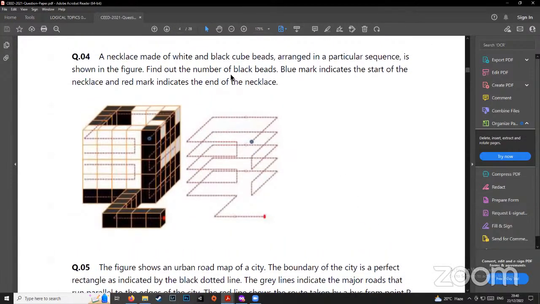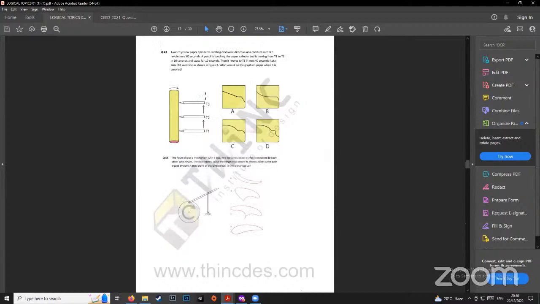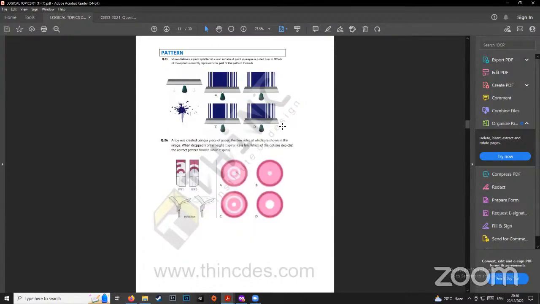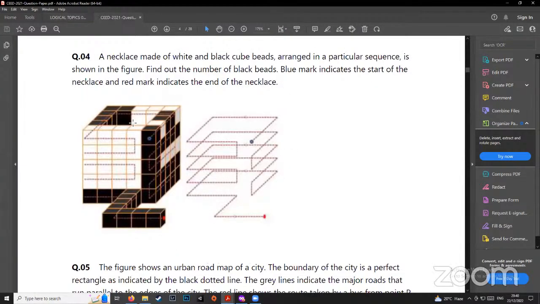Now, looking at this sort of a question, this is also counting, but this also belongs to pattern, right? I just told you, right? There are many different topics, and pattern is a very important part of it. So if you see this question, the question asks, there's a necklace made of white and black cube beads arranged in a particular sequence, which is shown in the figure. Find out the number of black beads. Blue mark indicates the start of the necklace and the red mark indicates the end of the necklace.